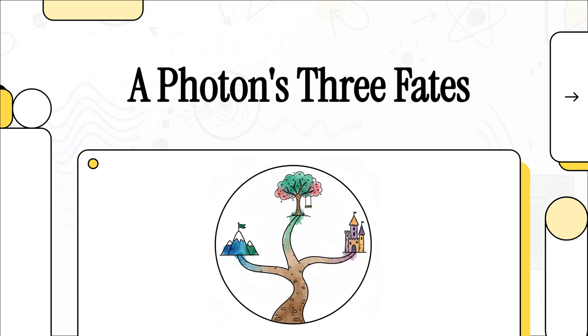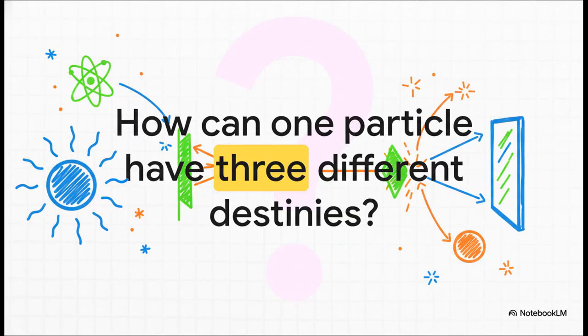Okay, so a single particle of light can have three totally different fates. Let's dig into what decides its destiny. And no, this isn't science fiction. It all comes down to how a photon interacts with matter in some really surprising ways.